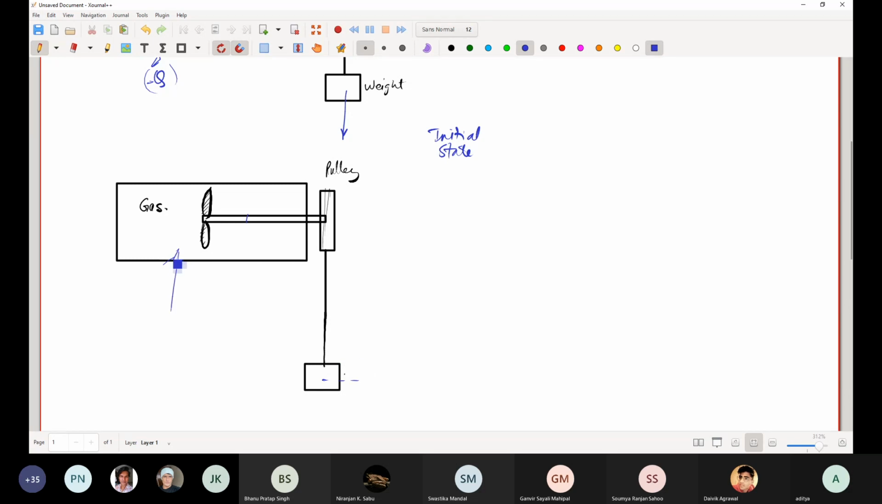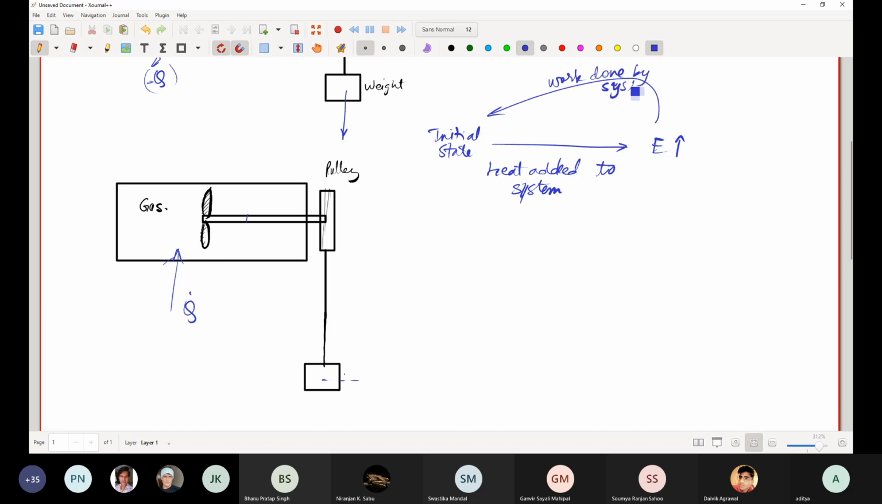Now you add heat to the system. Heat is added to the system, so the internal energy goes up. Now what can you do to reduce the internal energy? You can simply make the system perform some work. Work done by the system.